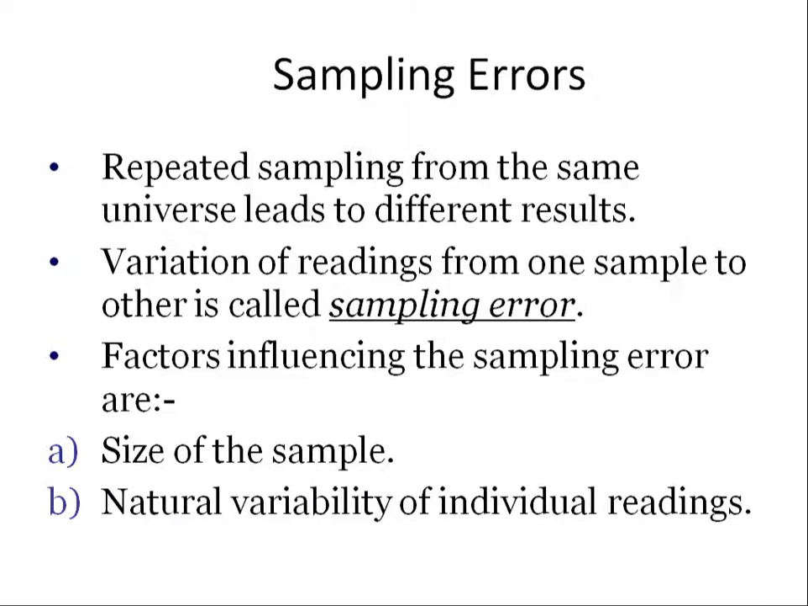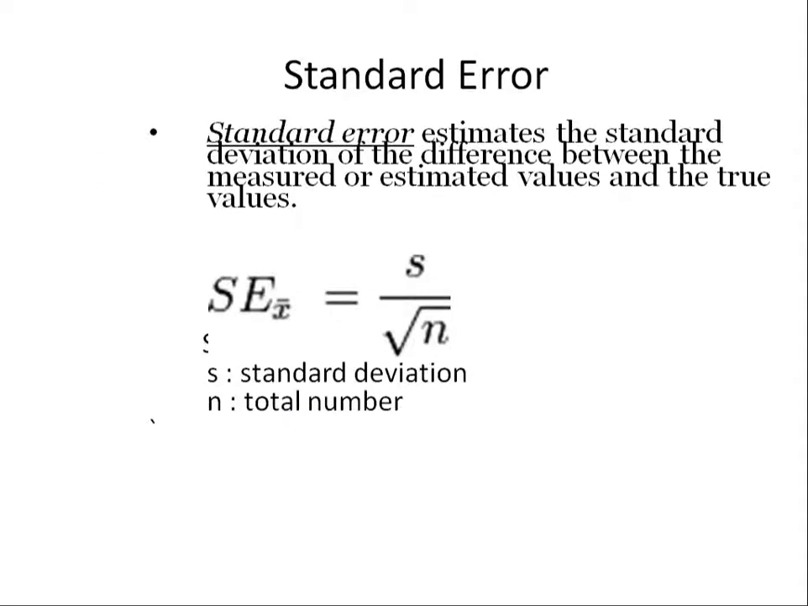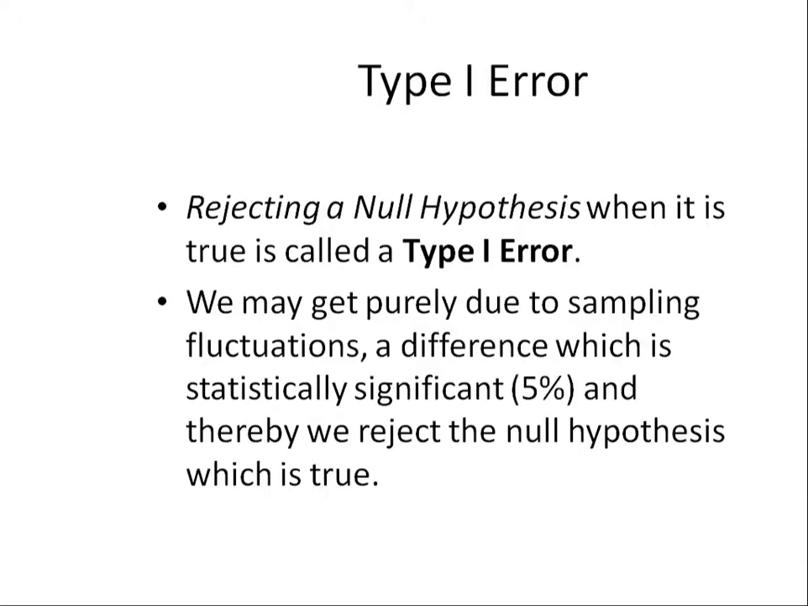Variation of readings from one sample to the other is called sampling error or sample error. The factors influencing the sampling error are the size of the sample and the natural variability of individual readings. The standard error, the standard deviation of the difference, is measured by the standard deviation divided by the square root of the total number of observations.